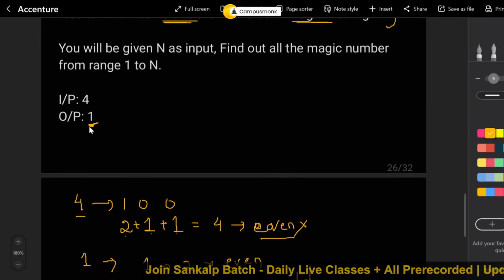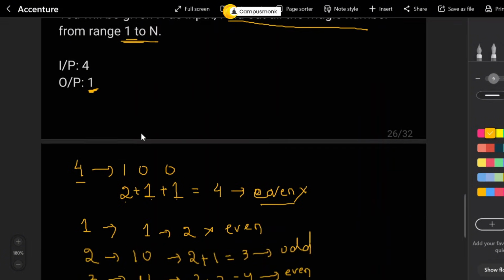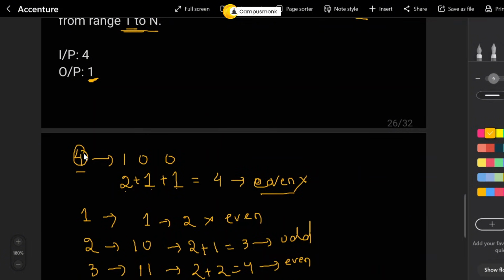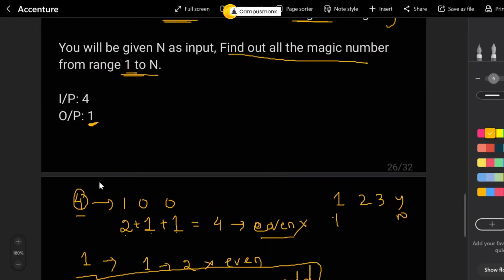Now how did we arrive at this value 1? So it says find out all the magic numbers in the range of 1 to n. So if your n is 4, how many magic numbers do you have in the range of 1, 2, 3, and 4? 1 to n, right? How many magic numbers? Just one, that is number 2. This is the only one that is odd, correct? So that is why your output is 1. Okay, now we have to code this.